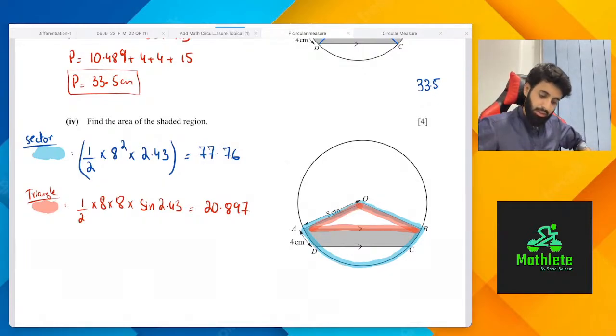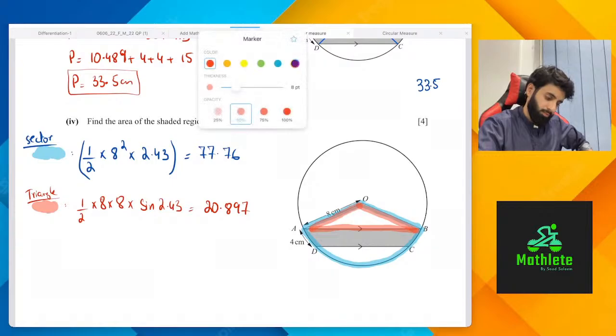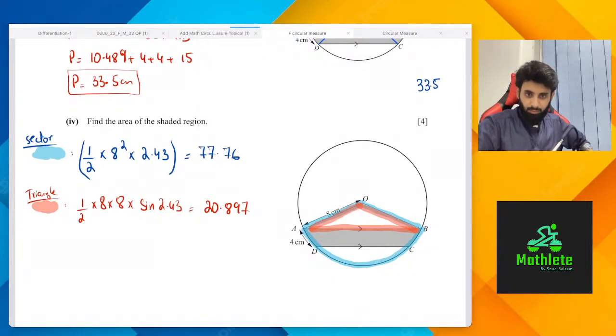Now the question is, why can we not do area of sector minus area of triangle? What is the problem with that? Okay, it's not sector minus triangle, we've settled that, Halima.